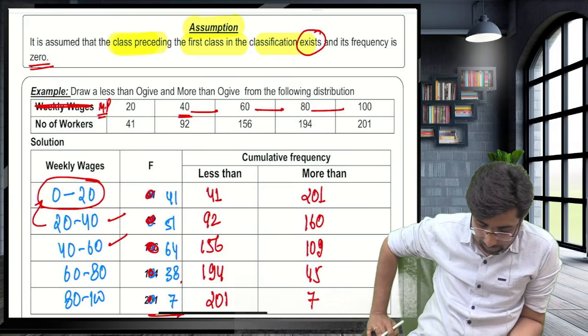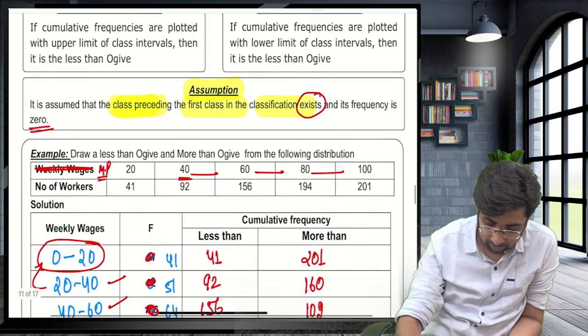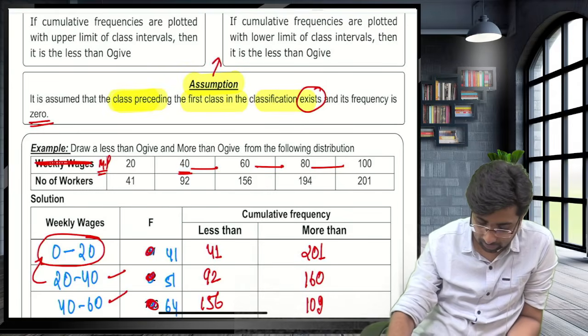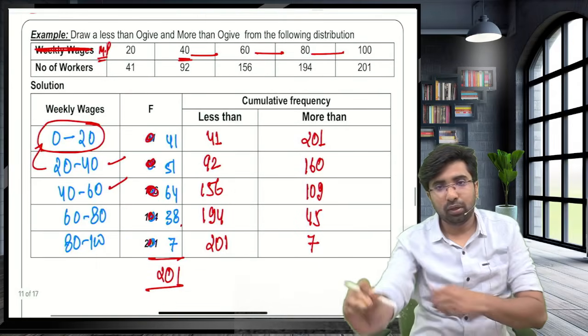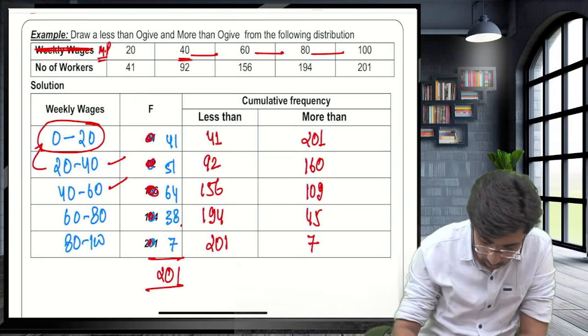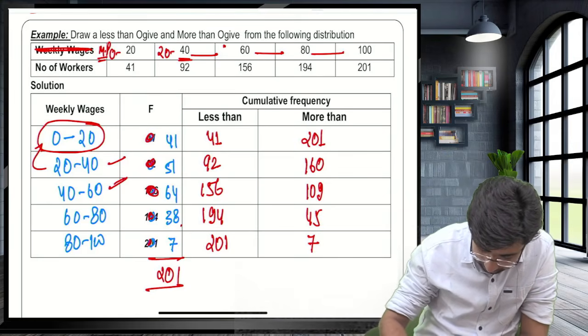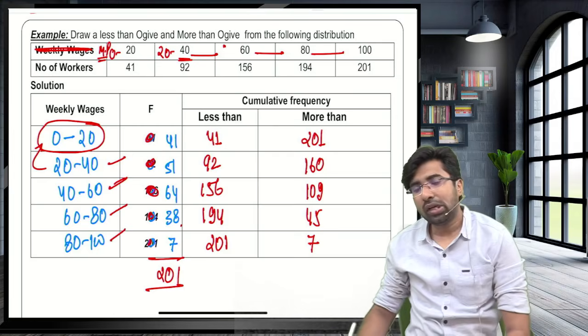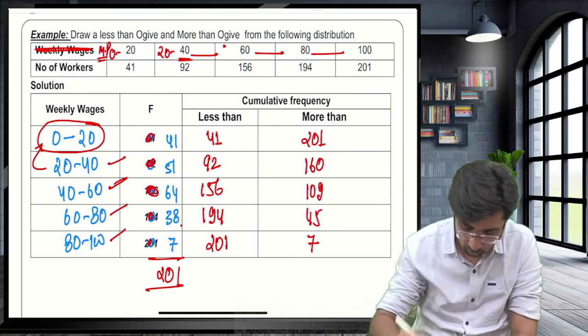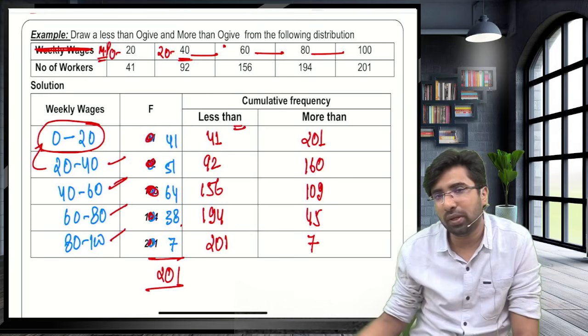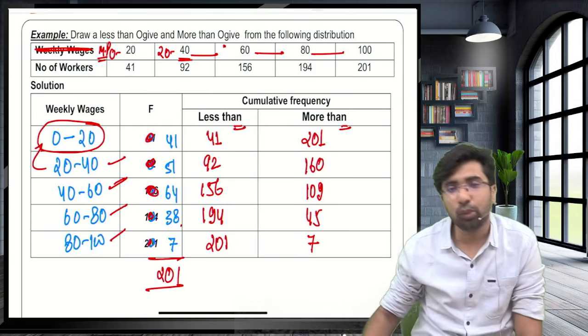This assumption is of the frequency polygon. Now please come to this, guys: 0 to 20, 20 to 40, 40 to 60, 60 to 80 and 80 to 100. There are two kinds of cumulative frequency, the less than cumulative frequency and the more than cumulative frequency.